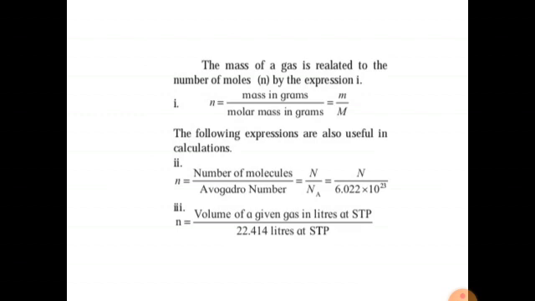The mass of a gas is related to the number of moles by the expression: first, n is equal to mass in gram divided by molar mass in gram, that is small m upon capital M. The following expressions are also useful in calculations. Second, n, that is the number of moles, is equal to N divided by Avogadro number, N upon Na, that is N upon 6.022 into 10 raised to 23, this is the Avogadro number. And third, n is equal to volume of a given gas in liters at STP divided by 22.414 liter at STP. So these are some formulae on the basis of which we can solve the numericals.